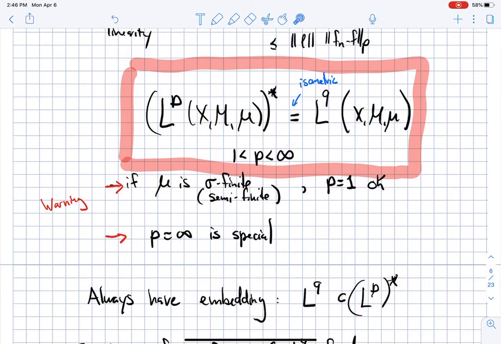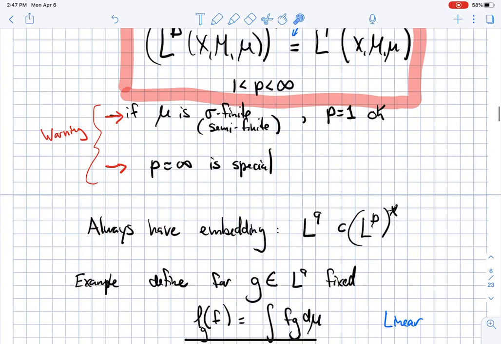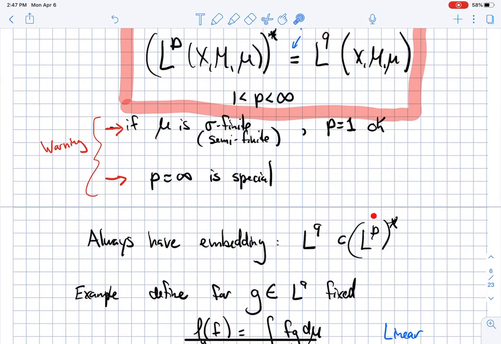Now the case P equal to infinity: what is the dual of L infinity? It turns out it's much bigger than L1. So this is very different, a little warning here. Now, it's easy to see that you always have the following embedding: to any function in LQ, I can associate a function in the dual of LP.